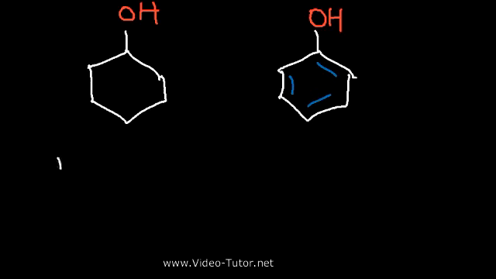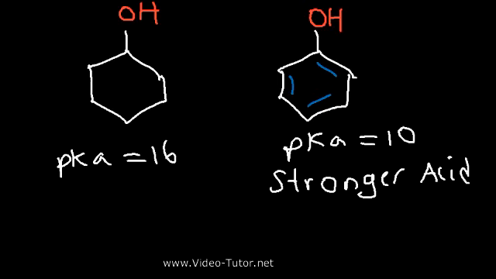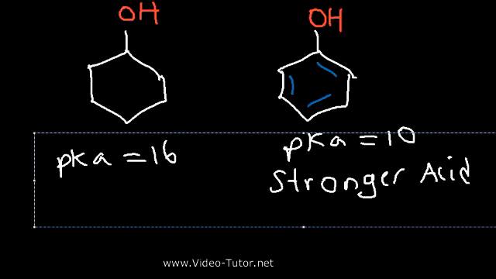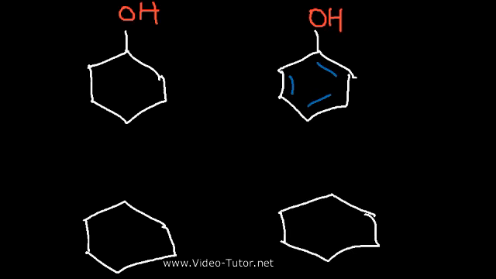The pKa for cyclohexanol is roughly around 16. It's very close to ethanol. But for phenol, it's much more acidic. The pKa is 10, which means phenol is a stronger acid. Now, if phenol is a stronger acid, that means that it has a more stable, weaker conjugate base. So let's draw the conjugate base for these two molecules, and let's see if we can understand why the conjugate base of phenol is much weaker or more stable than the conjugate base of cyclohexanol.